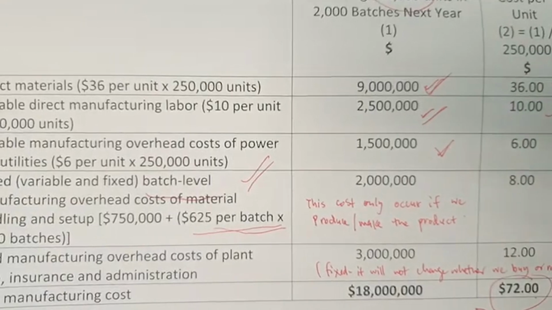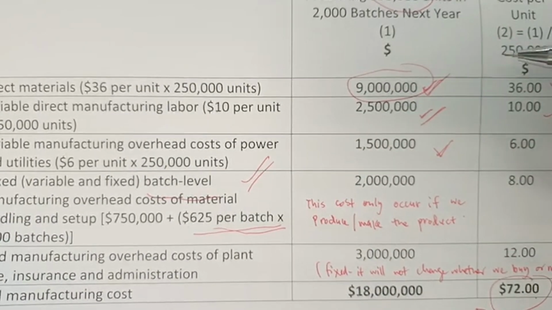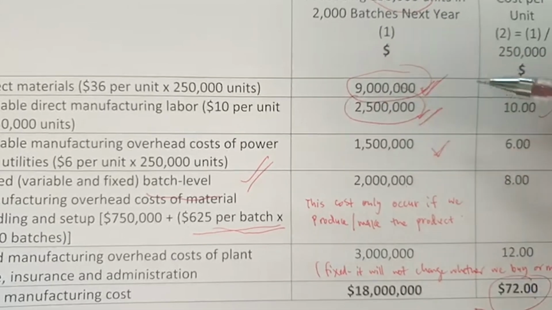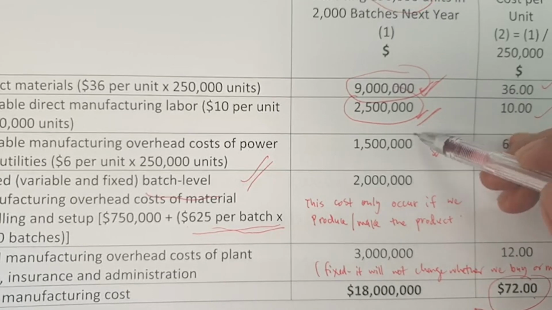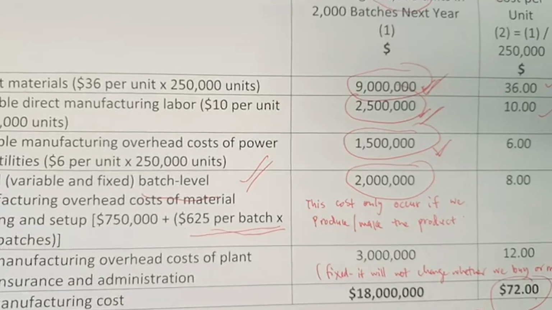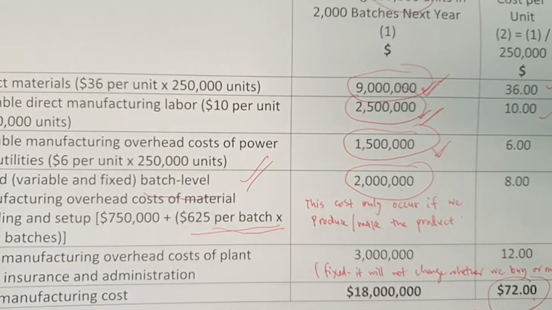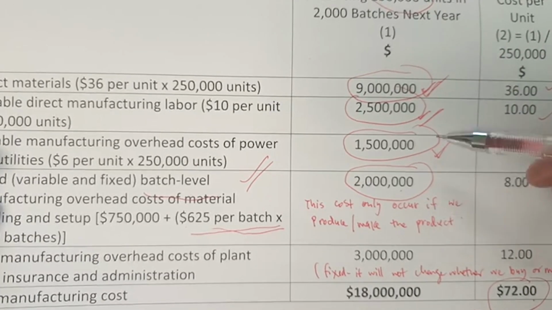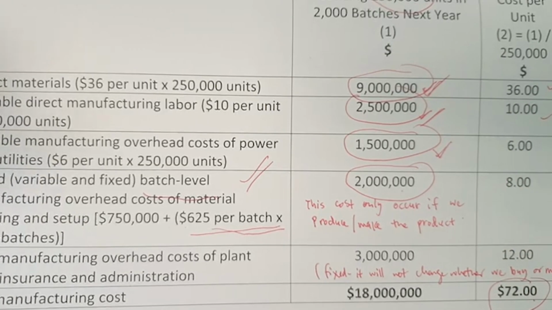Obviously once we produce the product, we have to bear and pay for these costs, as well as the variable manufacturing overhead and the batch-level cost. All of these are relevant costs, because if Zeno produces the products, they have to pay all of this.